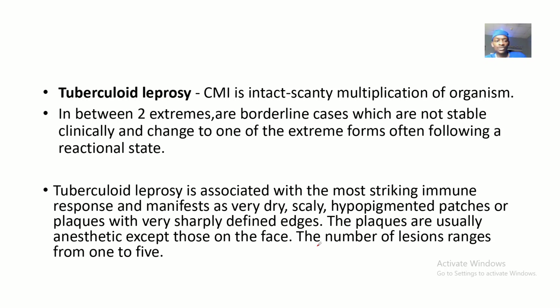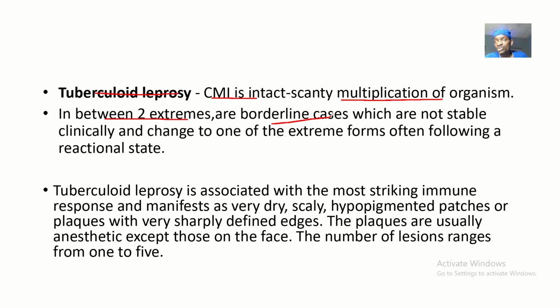All right. Now, moving on, let's talk about tuberculoid leprosy. Just a few lesions, okay? There are no adverse signs like that. So in the tuberculoid type of leprosy, the cell-mediated immunity is intact, so you'll be having scanty multiplication of the organism. Your immune system is still trying to resist it. Do you understand? Now in between the two extremities, we have the borderline cases. That's the borderline type of leprosy, which is transitional. Here you have the leprosy but in a mild state.